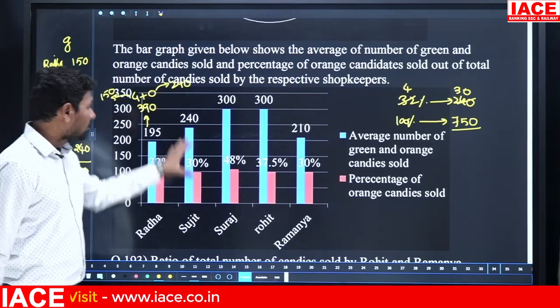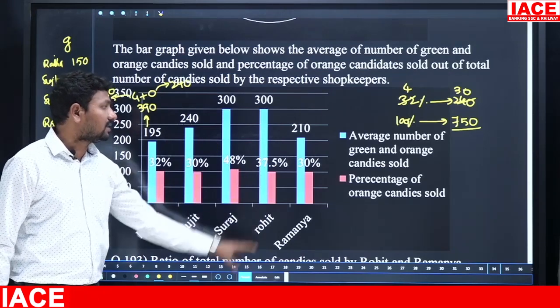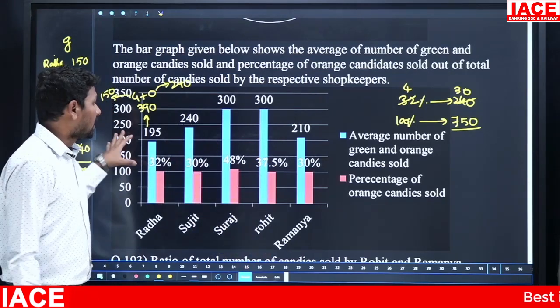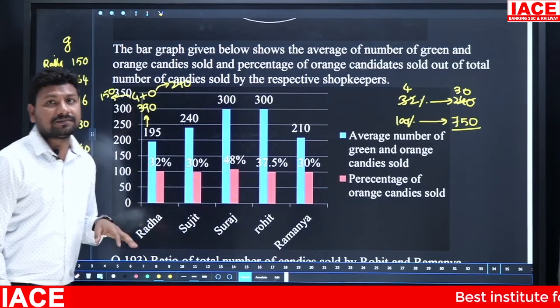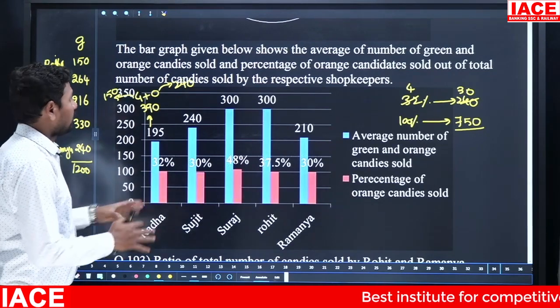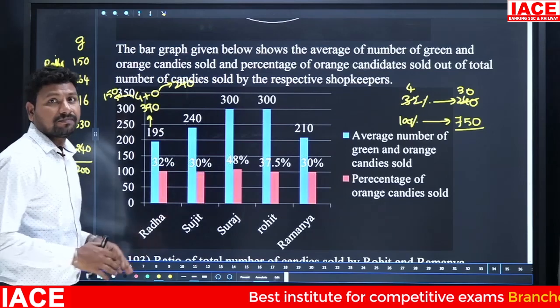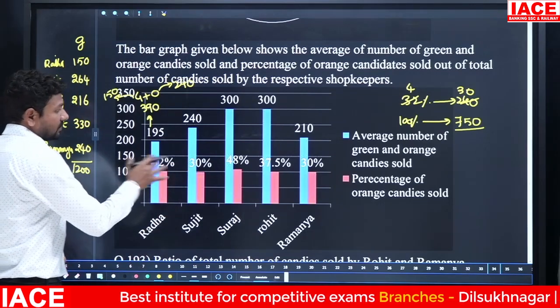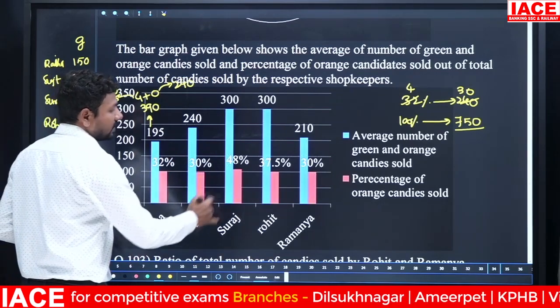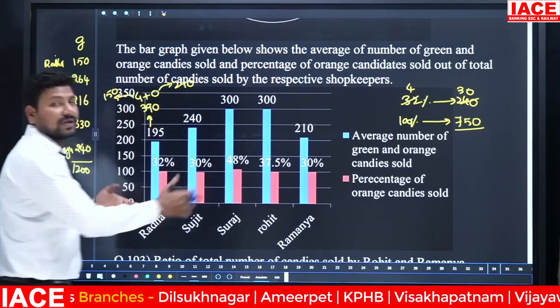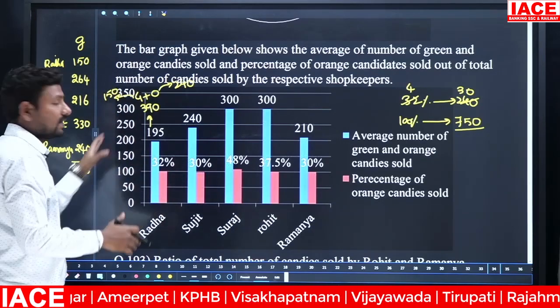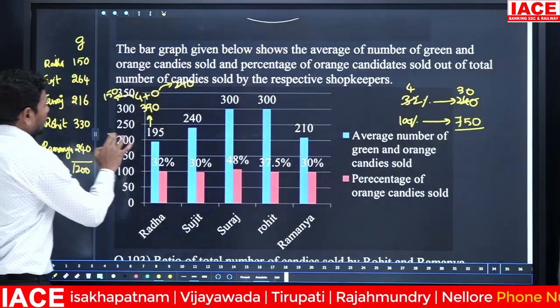As it is, we have to solve for Sujit and Suraj and Rohit and Ramanya. Similarly, we have to calculate for every person here. Yes, we have to create a table for the remaining values also, for Sujit and Suraj and Rohit and Ramanya. Every person we have to calculate to create the total values and create a table. Already I created a table here.